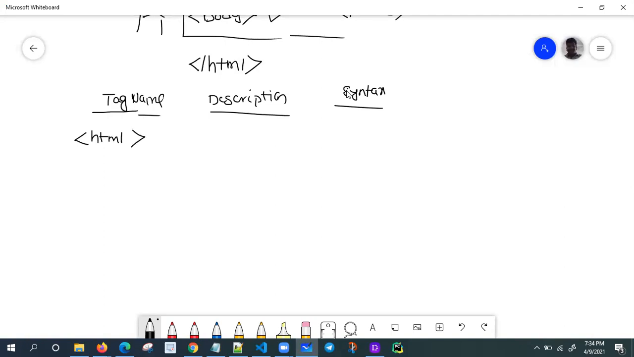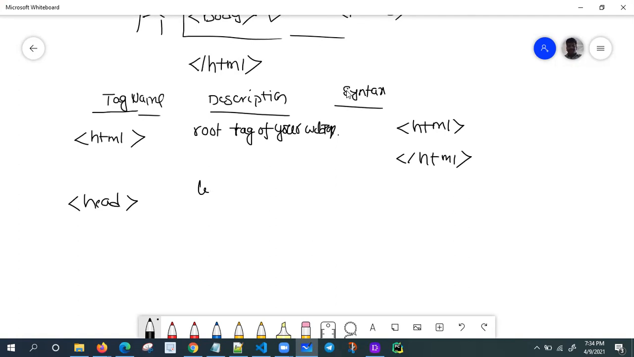What is HTML? The root tag of your web page. What is the syntax? Syntax is very simple: HTML and close the HTML. And take one head tag, the logical part of your web page. How to define the syntax? Head and close the head tag. Like this, try to collect at least 40 plus tags.